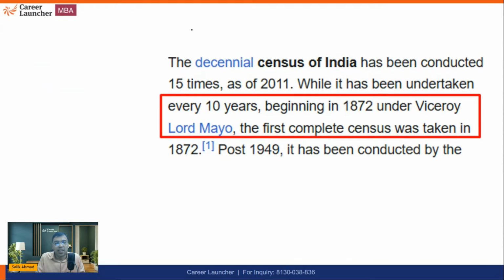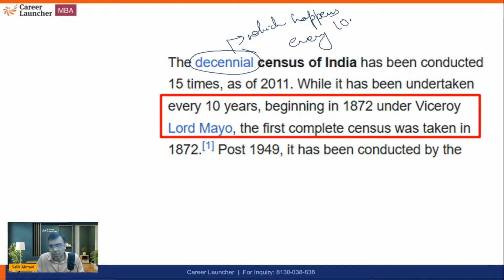Let's move on. When you read about the census on the Wikipedia page also, they talk about it. The census is decennial, which means it happens every 10 years in general. The census has been conducted 15 times as of 2011, having been undertaken every 10 years, beginning in 1872 by Viceroy Lord Mayo.